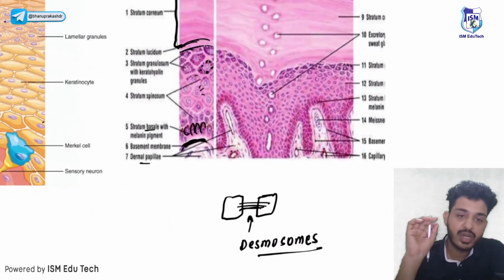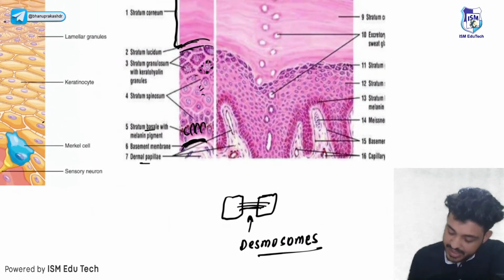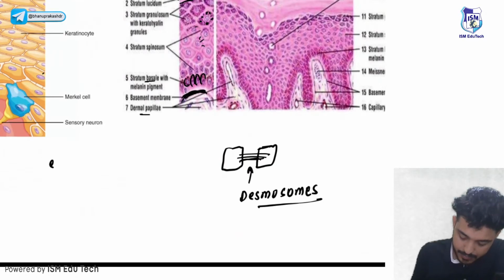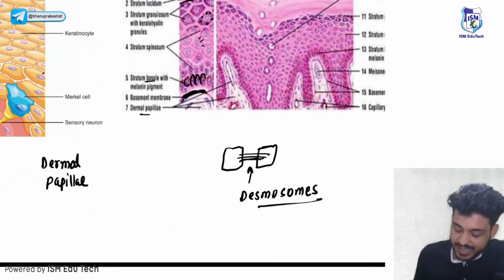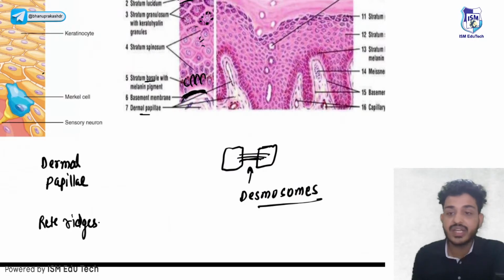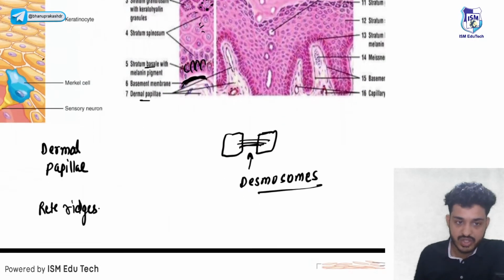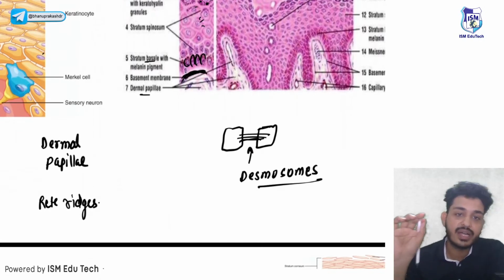Two important things we have to look for. First thing is your dermal papilla. Second thing is your rete ridges. Two things we need to understand. One is dermal papilla, another one is rete ridges. So what is dermal papilla and what are rete ridges?